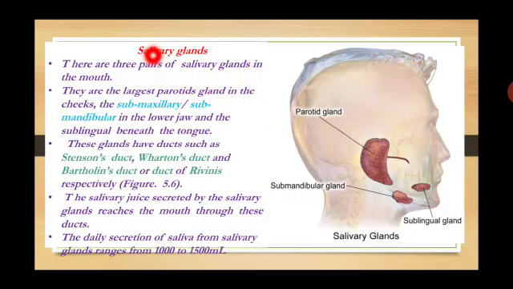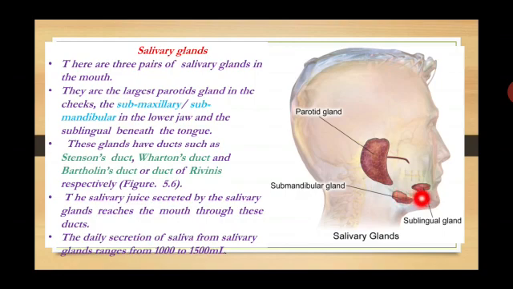Next we have to discuss the salivary glands. There are three pairs of salivary glands in the mouth region. They are the largest, the parotid gland in the cheek region, the submaxillary or submandibular in the lower jaw, and the sublingual beneath the tongue.